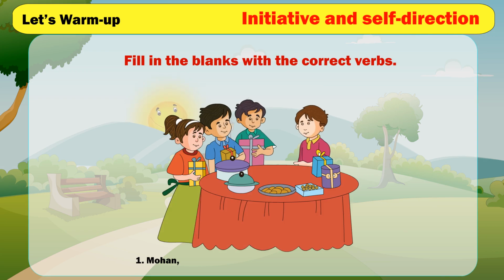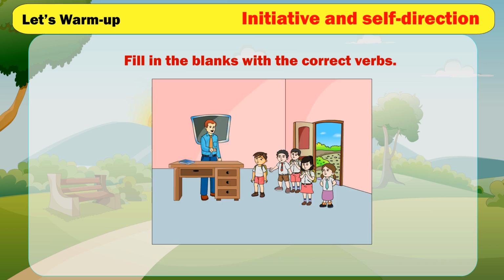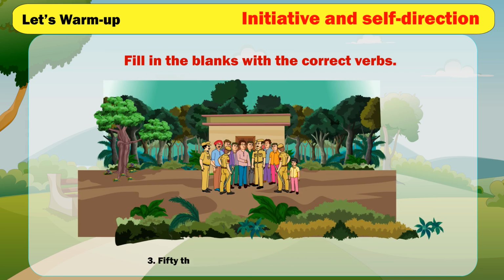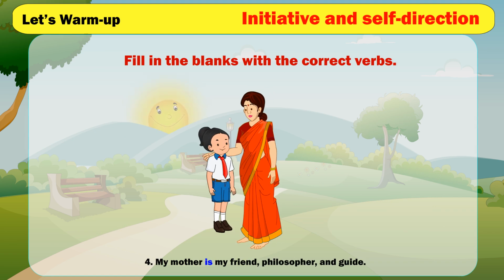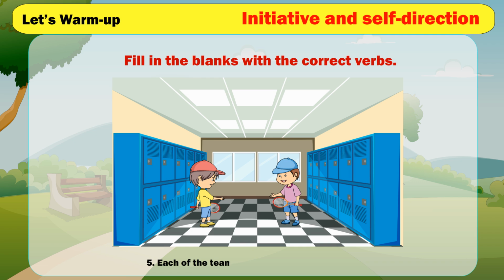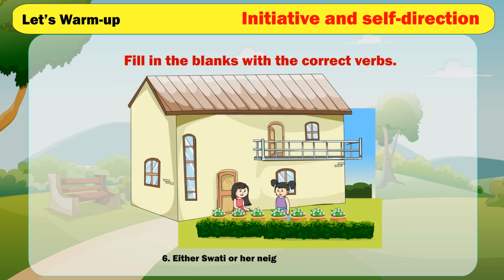1. Mohan, as well as his friends, were invited to the party. 2. The other students, not Arav, have the incorrect answer. 3. 50,000 rupees is the fine for this offense. 4. My mother is my friend, philosopher, and guide. 5. Each of the team members has her own locker. 6. Either Swati or her neighbors are lying.